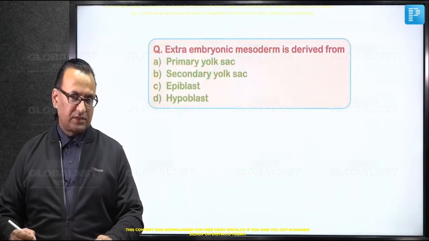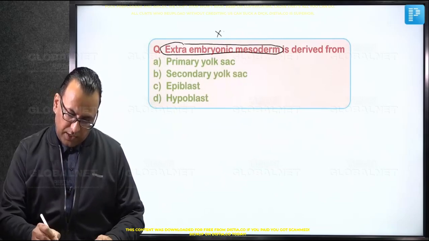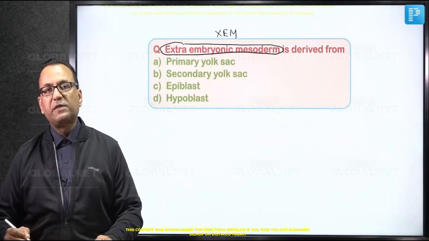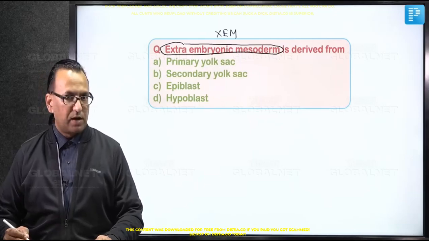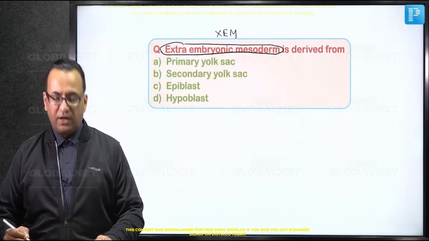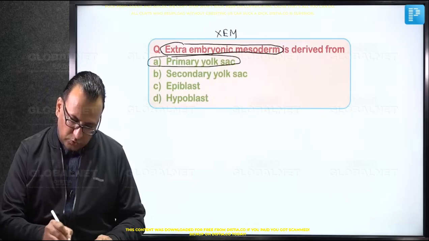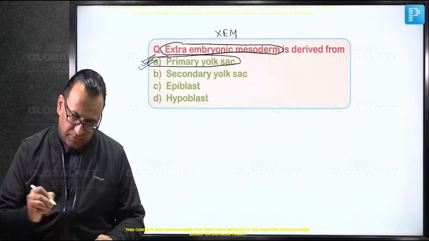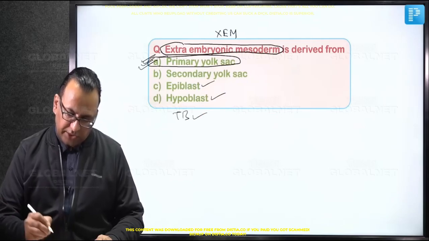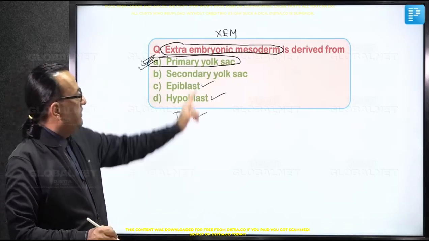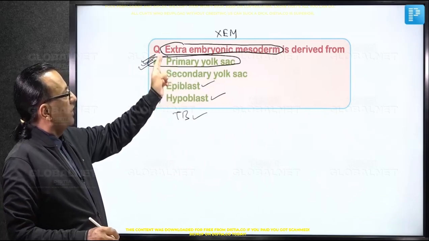And as I mentioned, this is a controversial question asking us about extra-embryonic mesoderm. If you look at the oldest edition of Gray's Anatomy, then the answer will be trophoblast. Then it got changed into epiblast, then hypoblast. And what is the latest answer? The latest answer is cells which are lining the primary yolk sac. So the best possible answer, the latest answer, is choice number A. Otherwise, even the epiblast, the hypoblast, even the trophoblast can be seen in the older editions of Gray's Anatomy. But the latest answer should be cells lining the primary yolk sac contribute to extra-embryonic mesoderm.